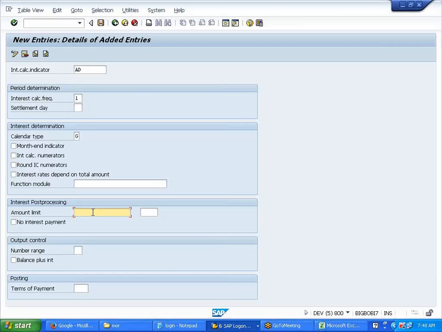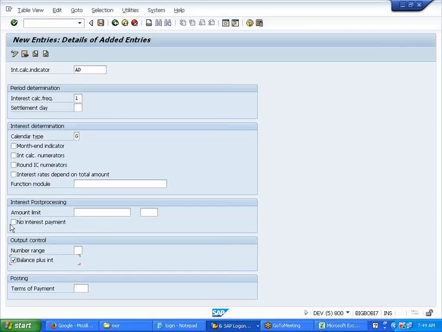Usually you give a tolerance limit. Would you give it for $20 or $10? That's useless, so it is subject to the materiality of the amount. This number ranges setting is basically for the output. In the output, do you want to see balance plus interest? This is for print.